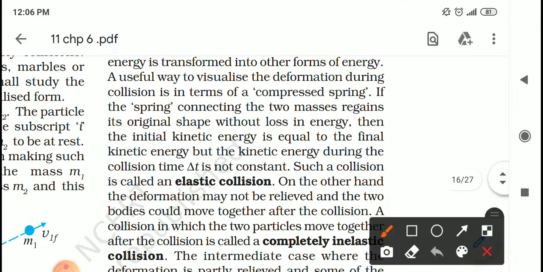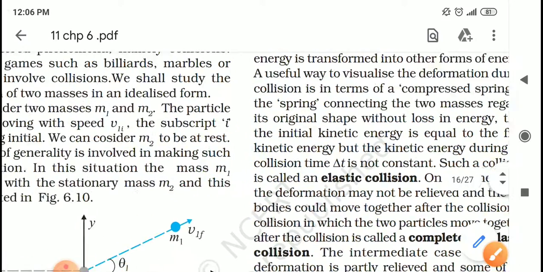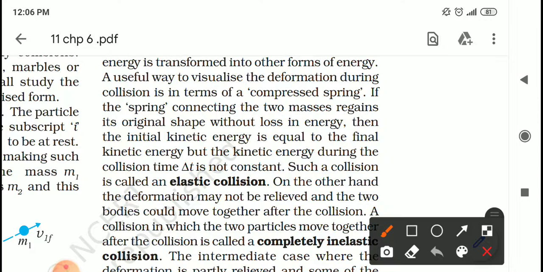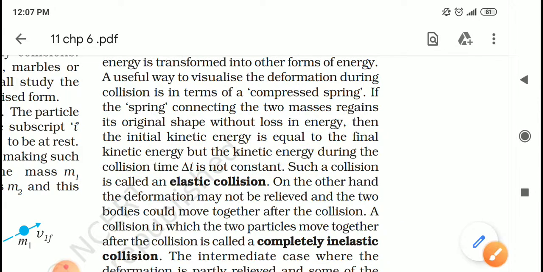If the spring connecting the two masses regains its original shape without loss in energy, then the initial kinetic energy is equal to the final kinetic energy, but the kinetic energy during the collision time delta T is not constant. Very important fact, student.